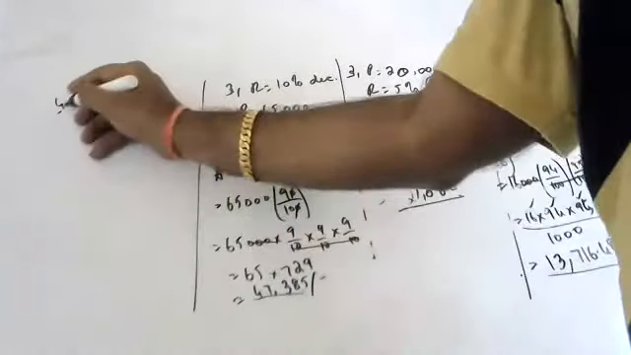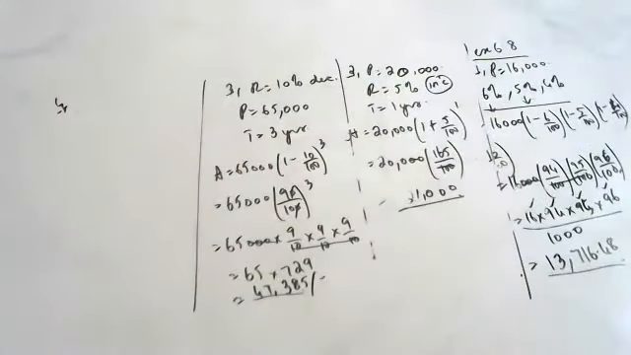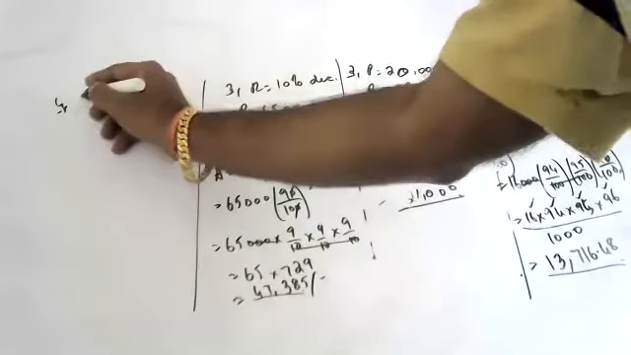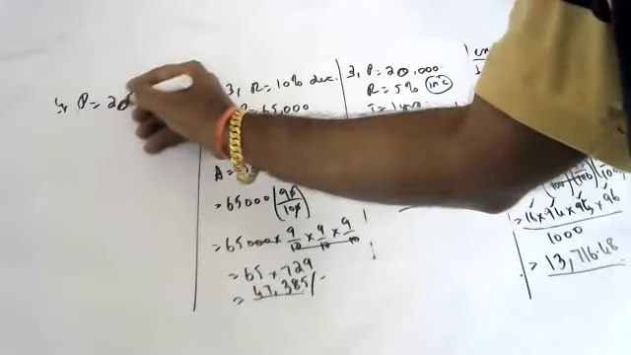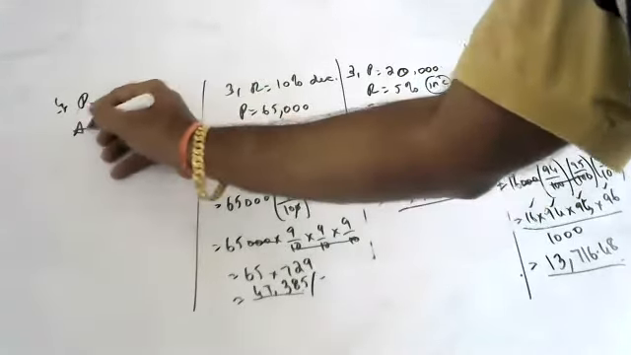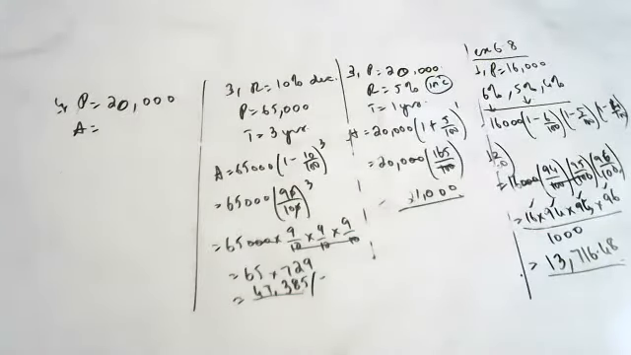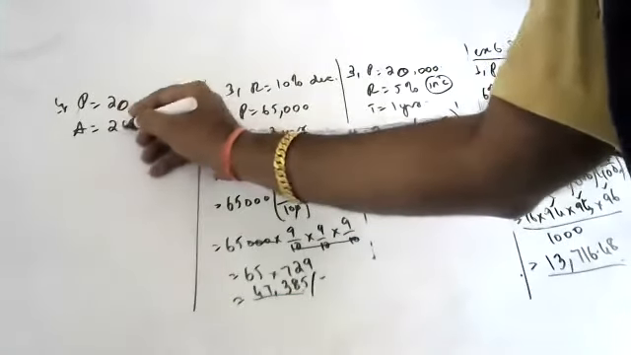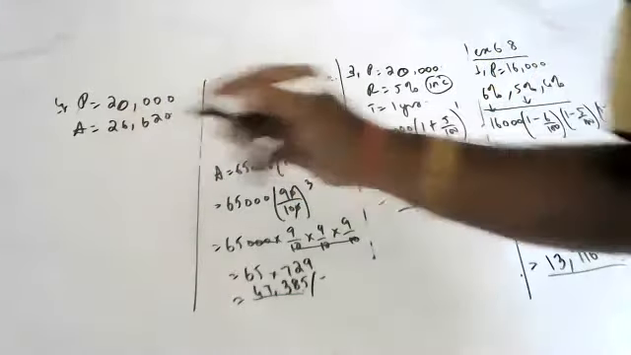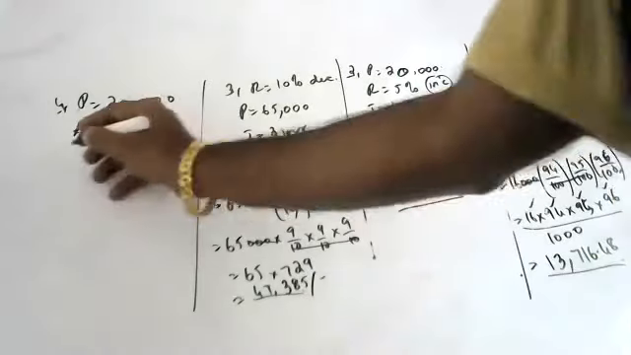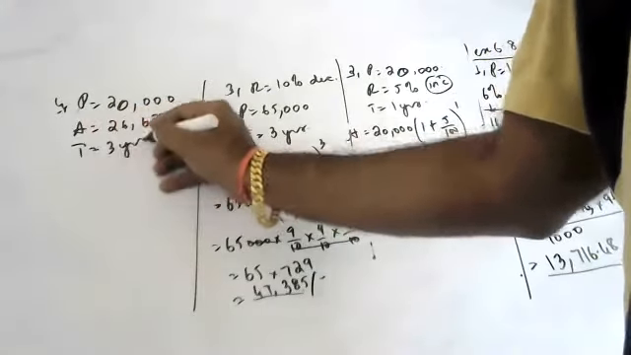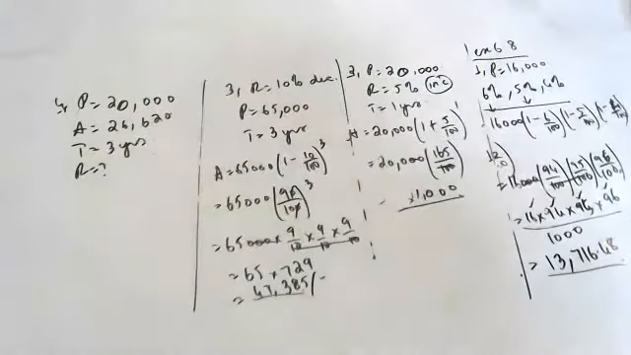Fourth question is like this. In a factory, the production of bikes initially was 20,000. Then the production was increased to 26,620 in 3 years. What will be the rate of increase? How much percentage increase?